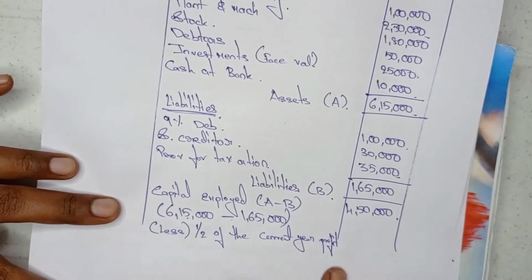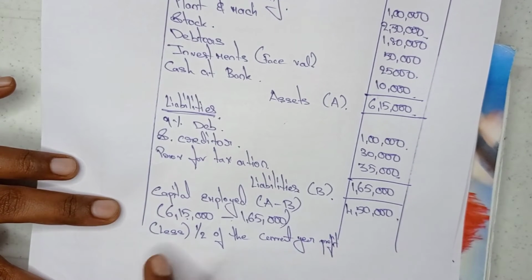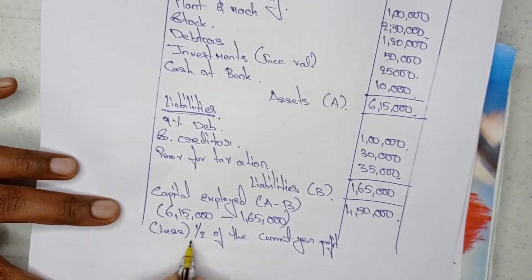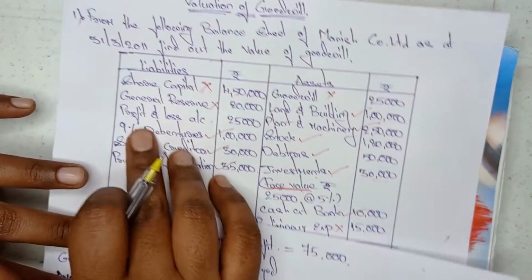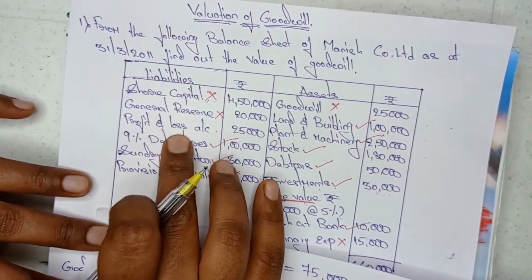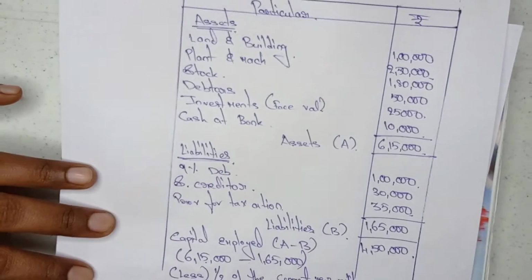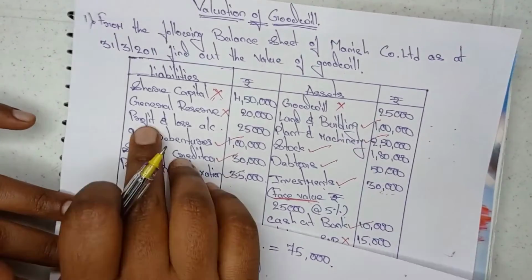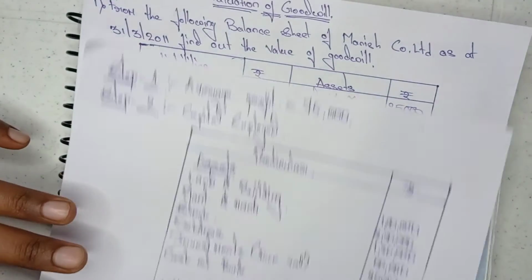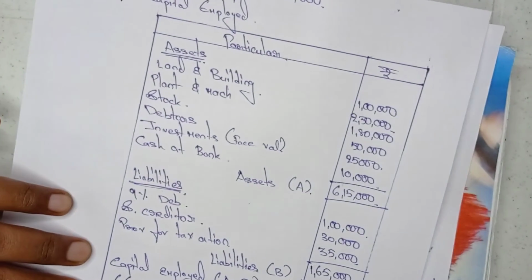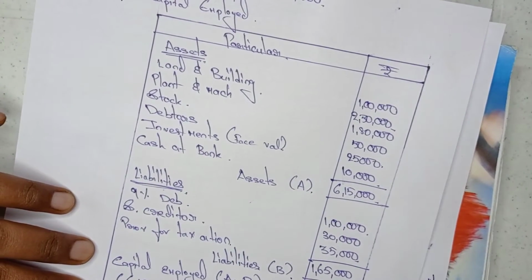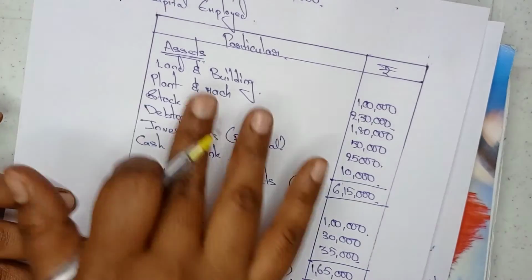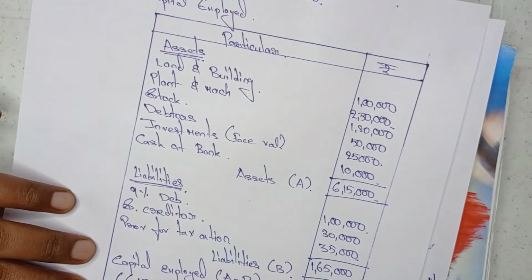We need to do this step only if the question mentions profit and loss account. If profit and loss account is not given in the question, then the capital employed answer is 4,50,000. Here the problem ends. The capital employed step ends.